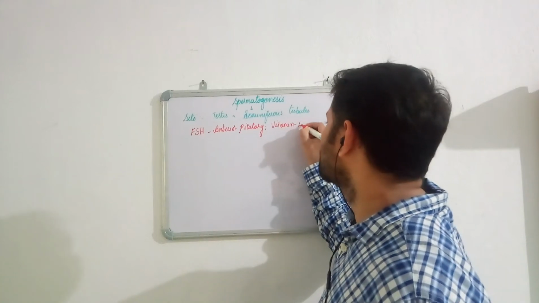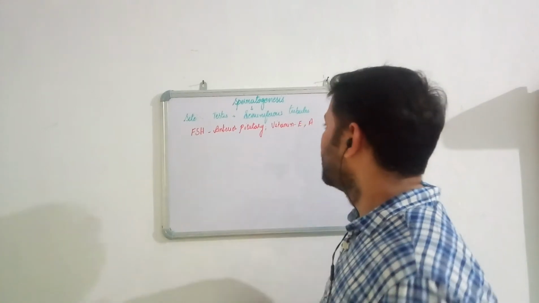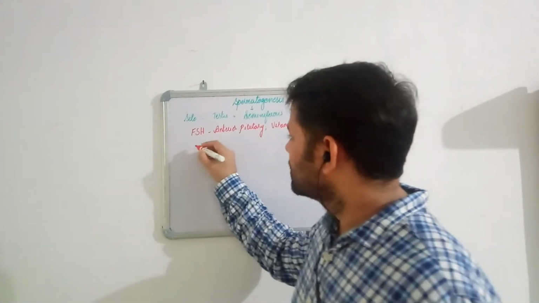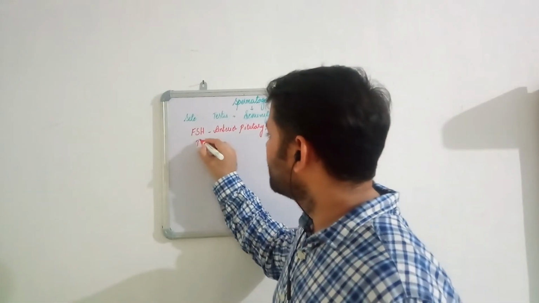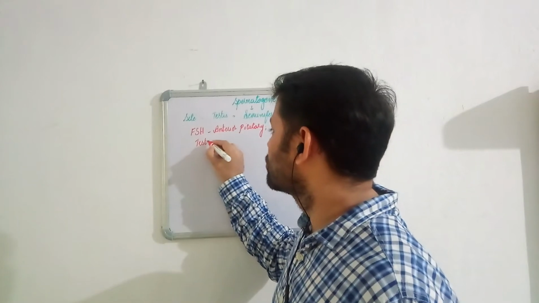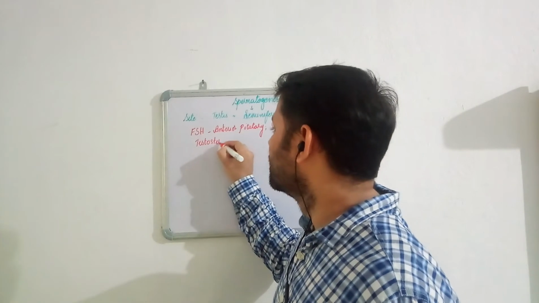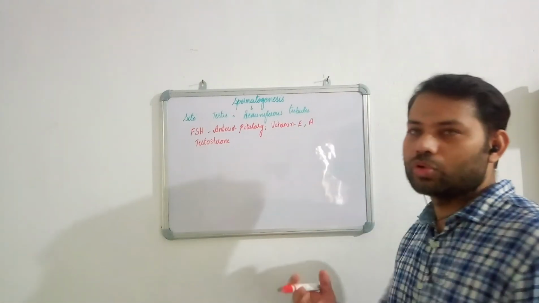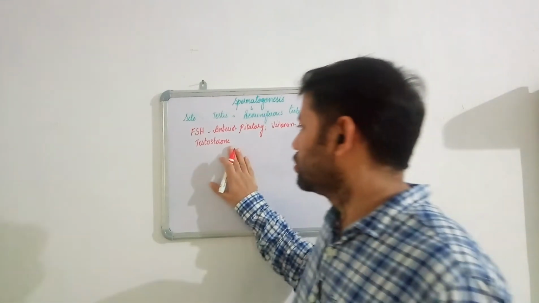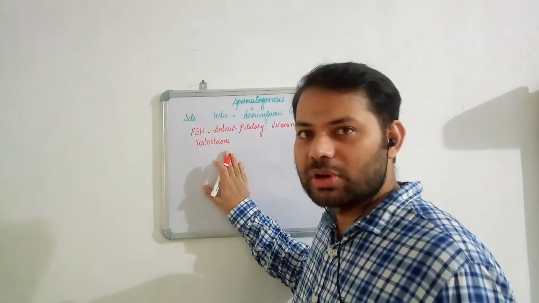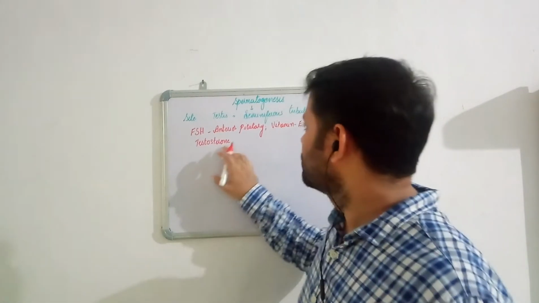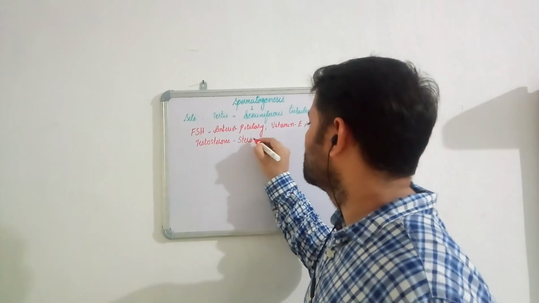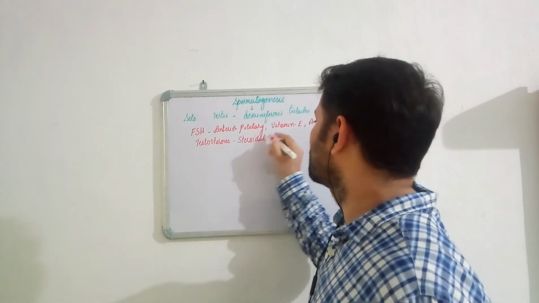Vitamin E is essential for the formation of healthy gametes. Vitamin A is also very much essential for the formation of healthy gametes. Next, we also require a very important hormone, testosterone. This is the characteristic androgen, the most common androgen present in the human male. Testosterone is also very important for the process of spermatogenesis. Testosterone is a steroidal hormone.